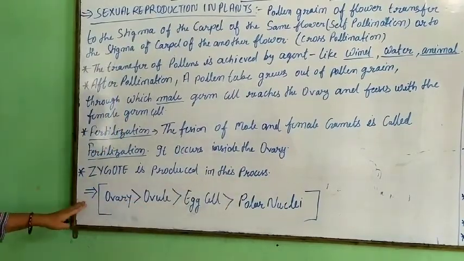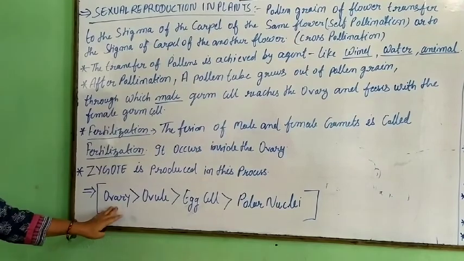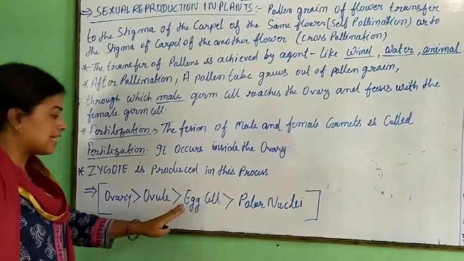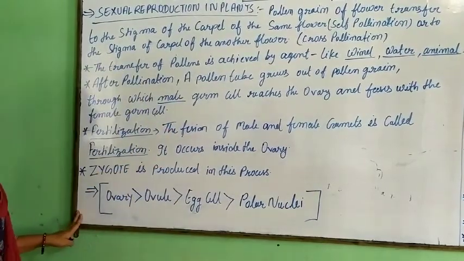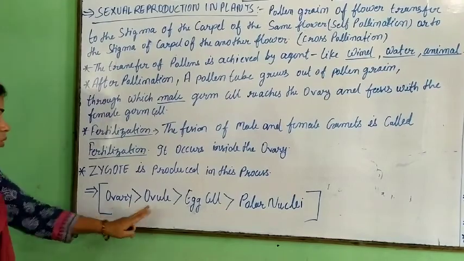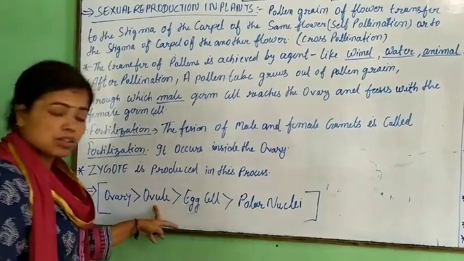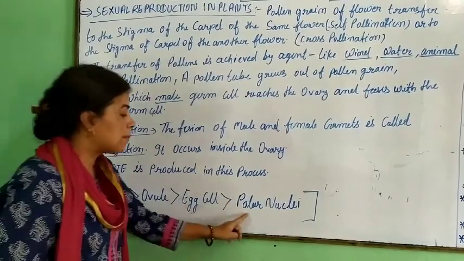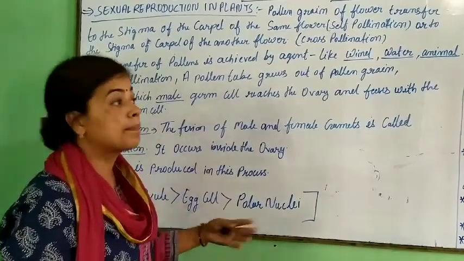Let's see the formation in sexual reproduction. First the ovary is involved, then the ovules, and they make egg cells and polar nuclei. The ovule is inside the ovary and the egg cell is inside the ovule. It makes polar nuclei. This is how new seeds are germinated on a plant.